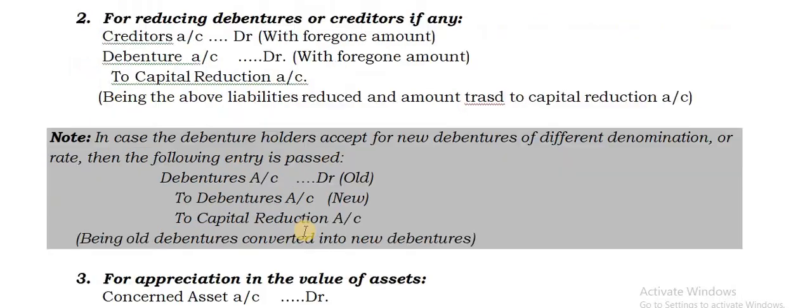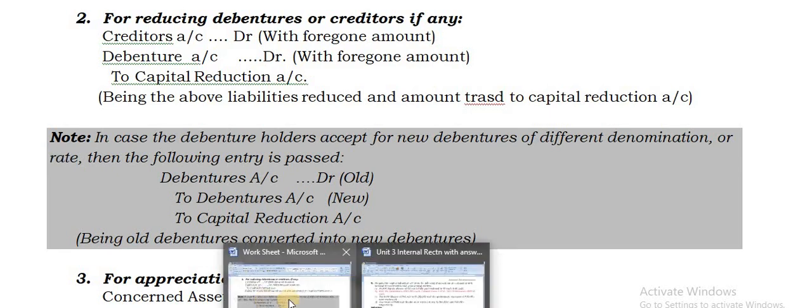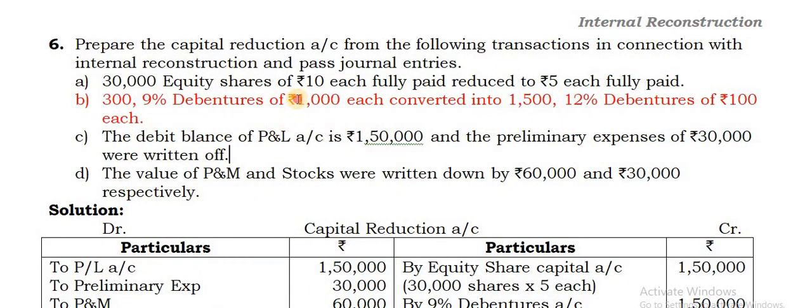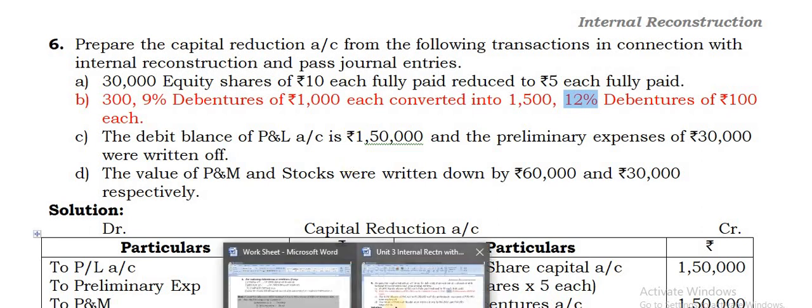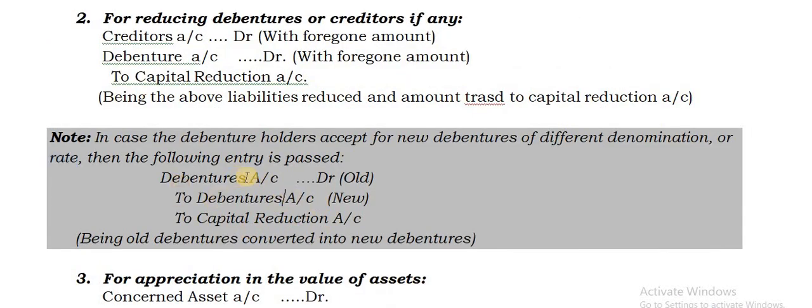But when there is a change in the denomination or there is a change in the rate, in this problem there is a change in both. See, 1,000 debentures earlier, that is the denomination, now reduced to 100 rupees each. So there is a change in denomination. At the same time, there is a change even in the rate. Earlier it was 9%, now it is 12%. So definitely in this case, you have to pass compulsorily this particular entry.